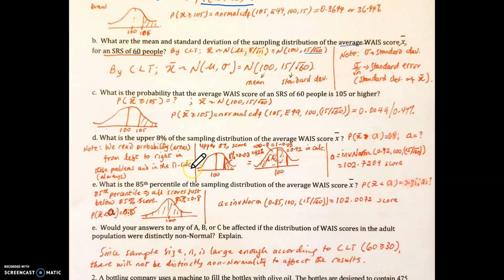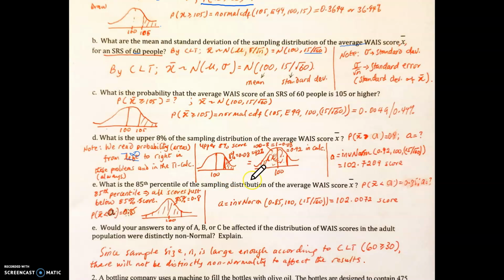Always the value is starting from negative infinity. So here I have to write negative infinity to the right. Whatever value you have, you have to transform it to start from negative infinity.